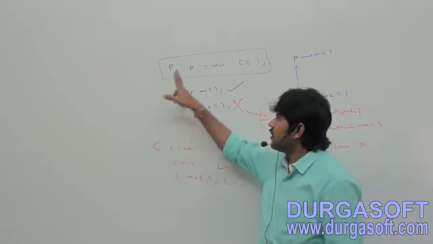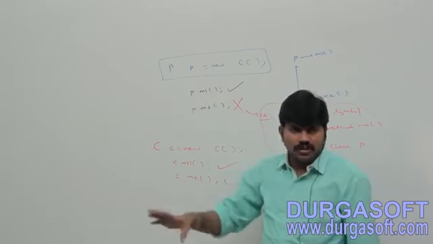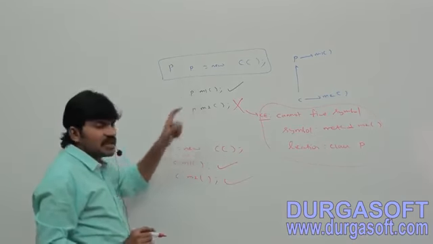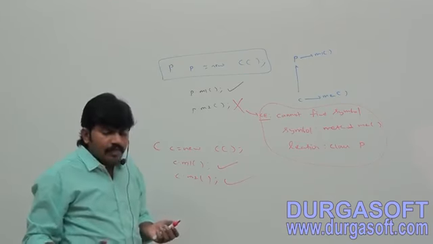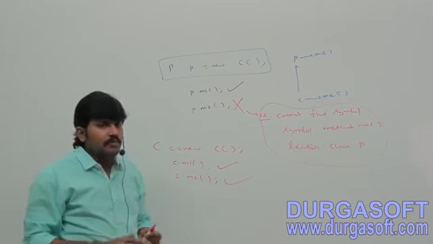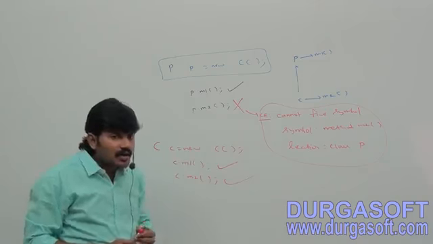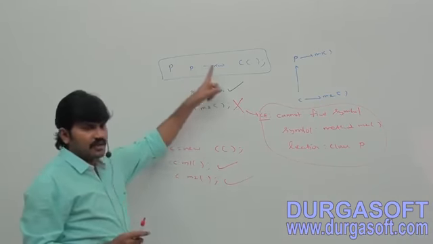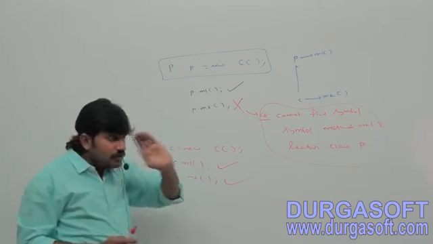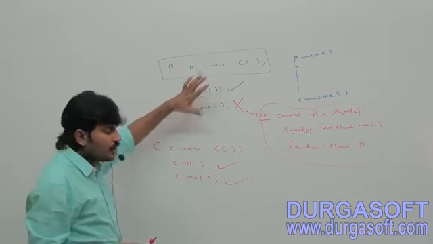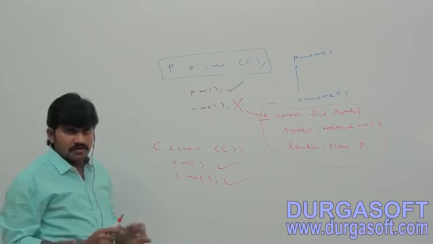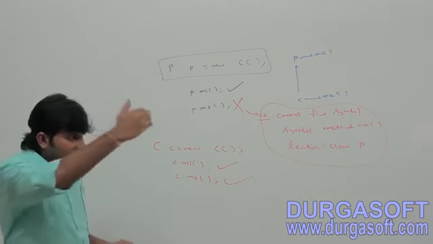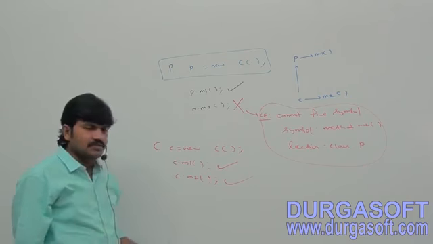Sir, a parent reference can be used to hold a child object. But the problem here is, by using this reference we can call only methods available in the parent class and we can't call child specific methods. Then what is the advantage of using a parent reference? In which case we should go for this one, in which case we should go for that one? Okay, here I will explain. Are you able to understand? First add this point and then I will discuss the advantage.